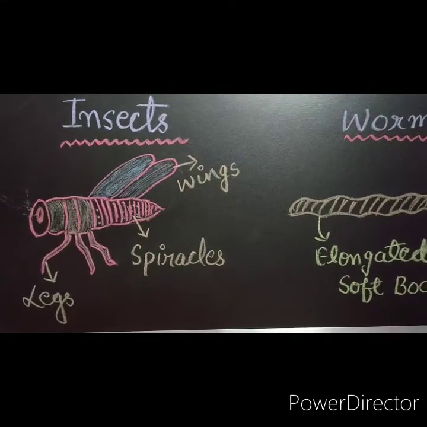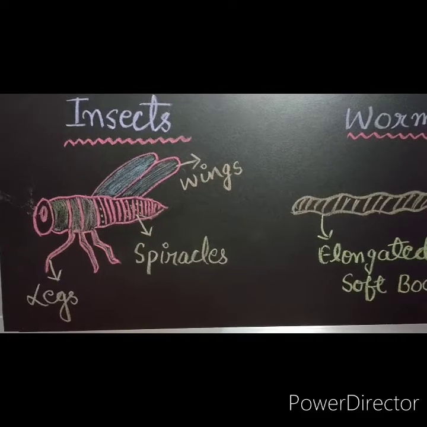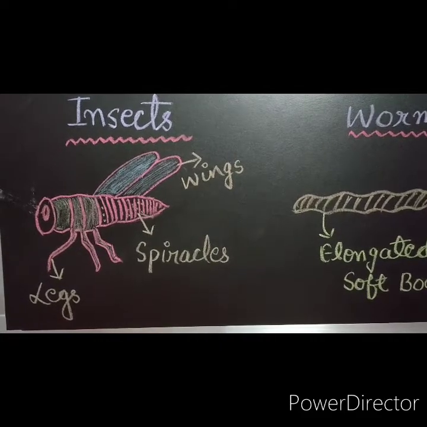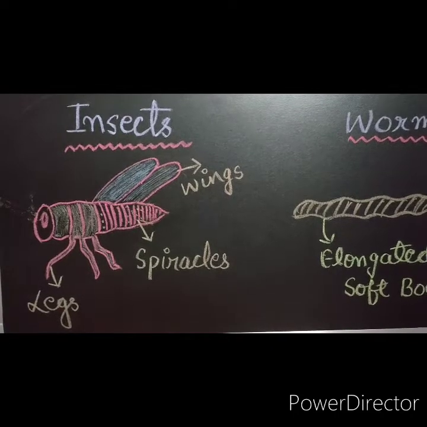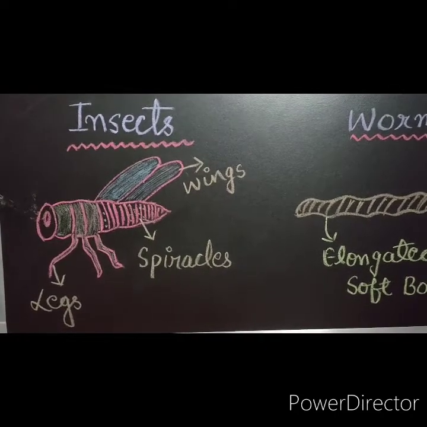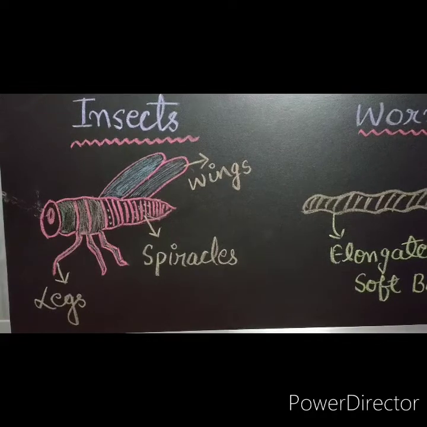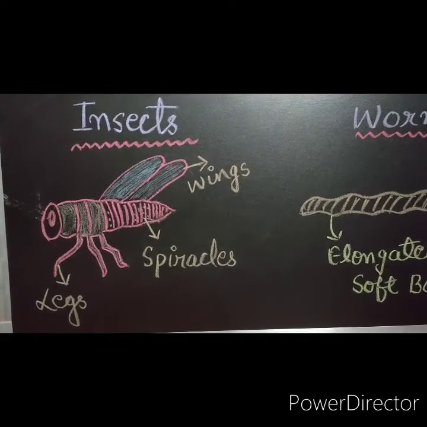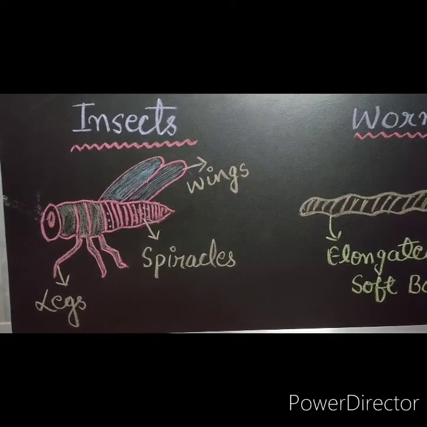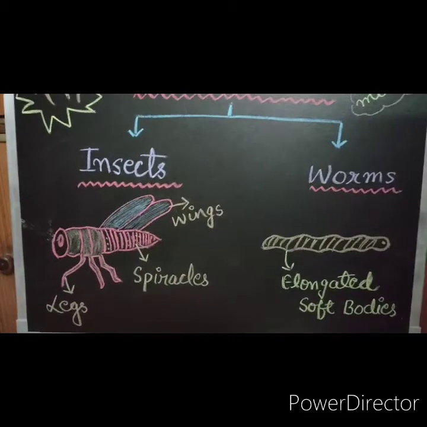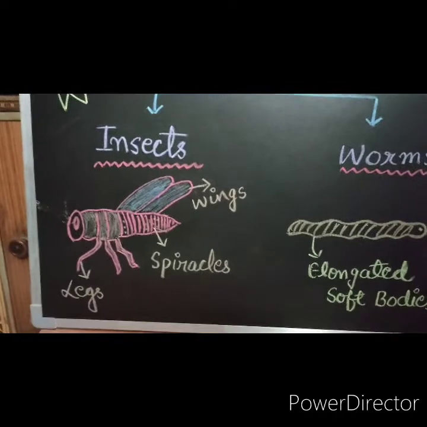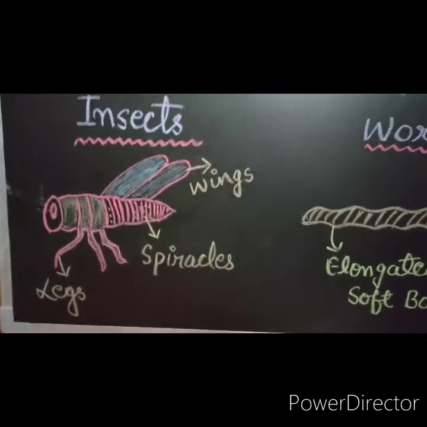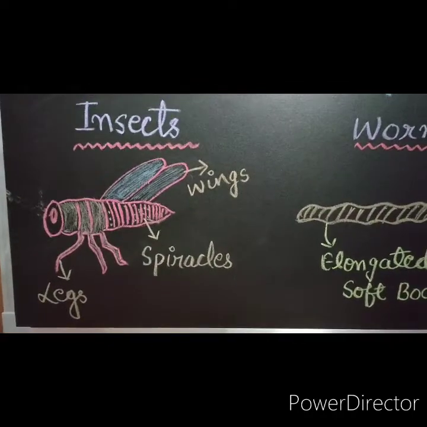Students, can you name me a few insects? You must have seen them while you were playing in the playground or somewhere else. Can you name a few? Please write it down in the comment box. Yes, there are so many insects like cockroach, butterfly, grasshoppers, beetles, bugs, flies. They all are insects, but they all share some basic features.